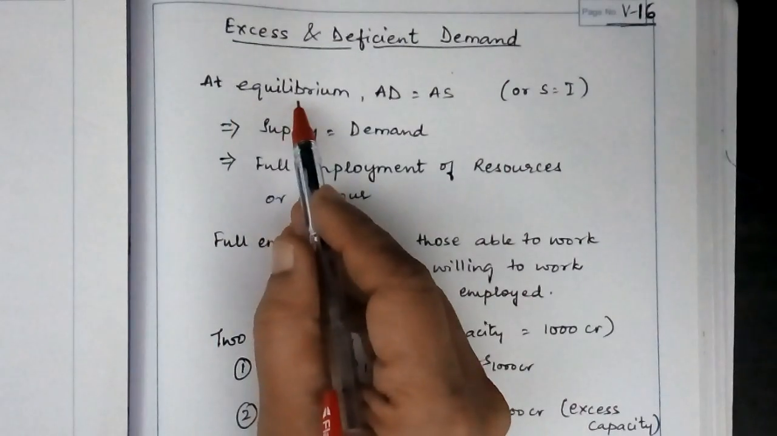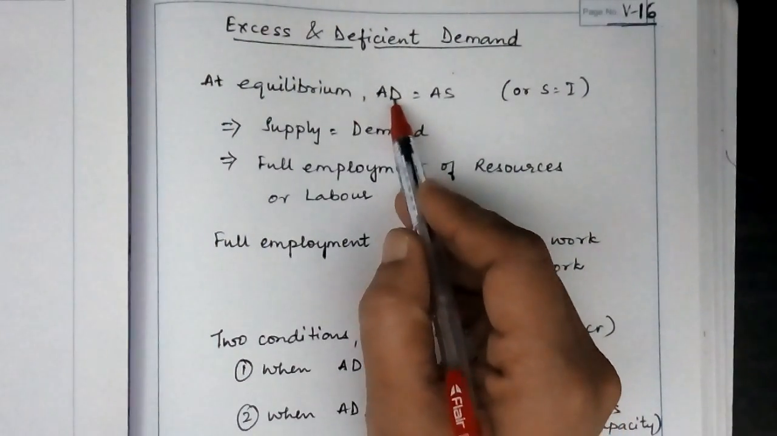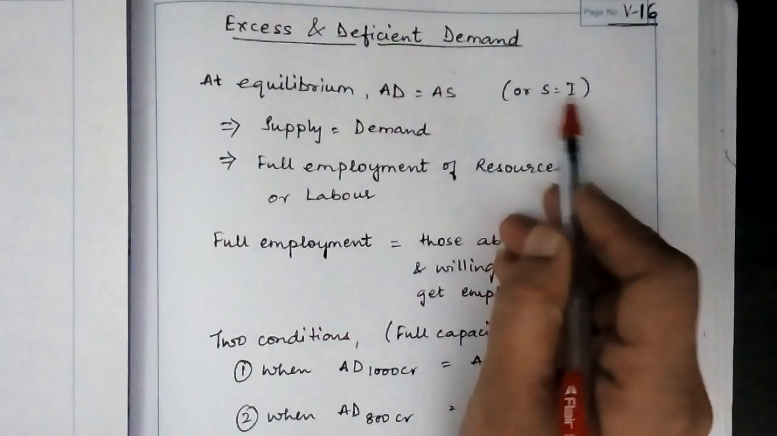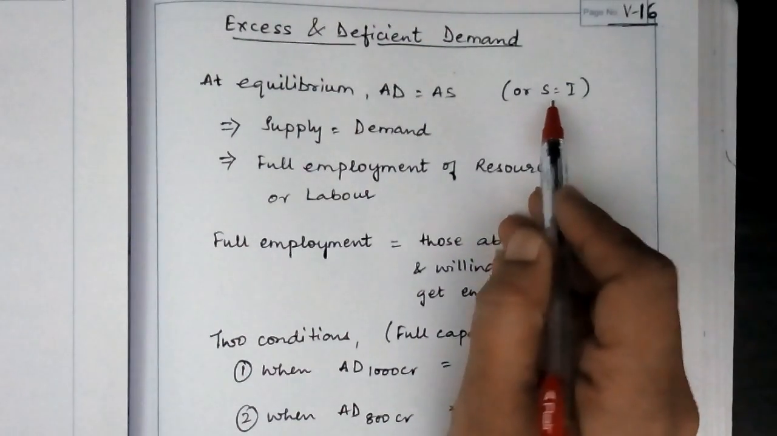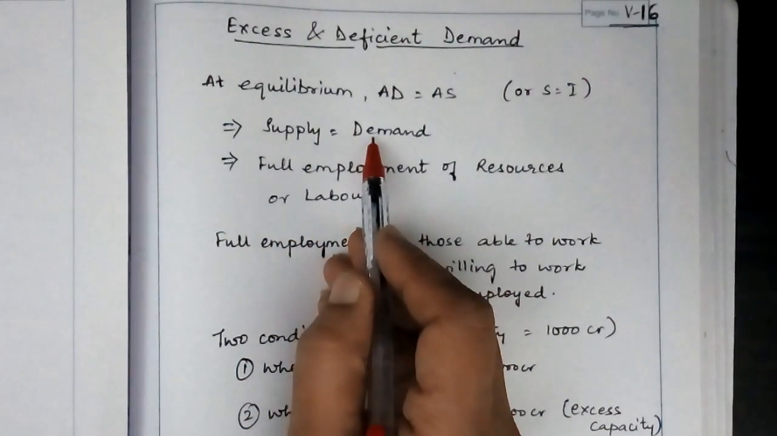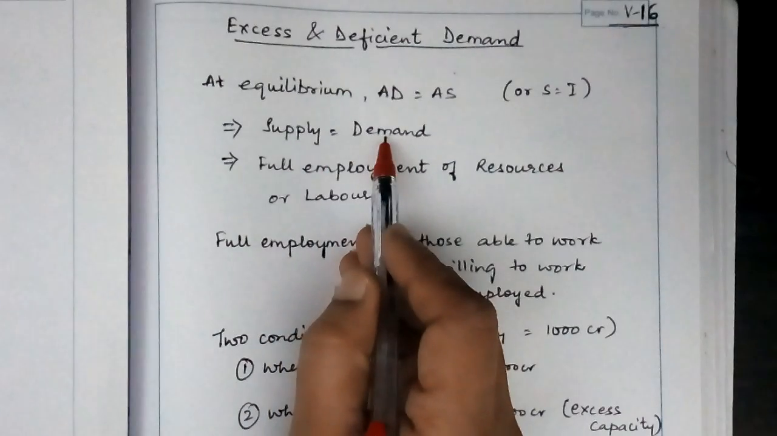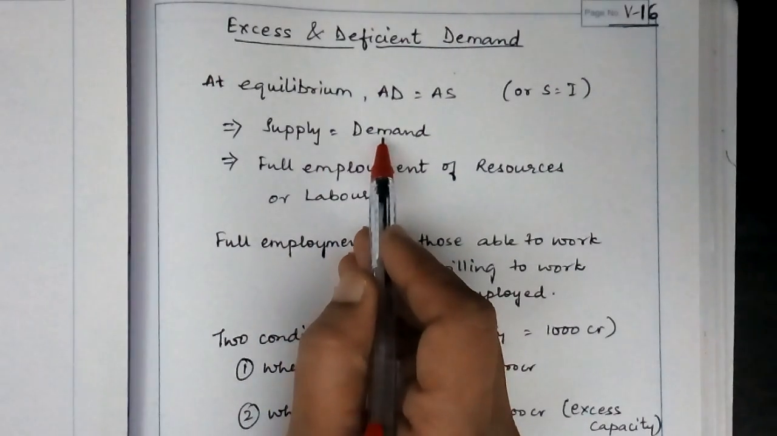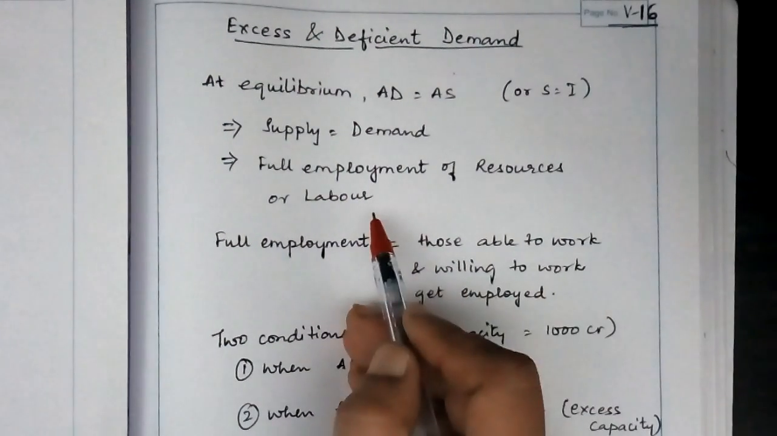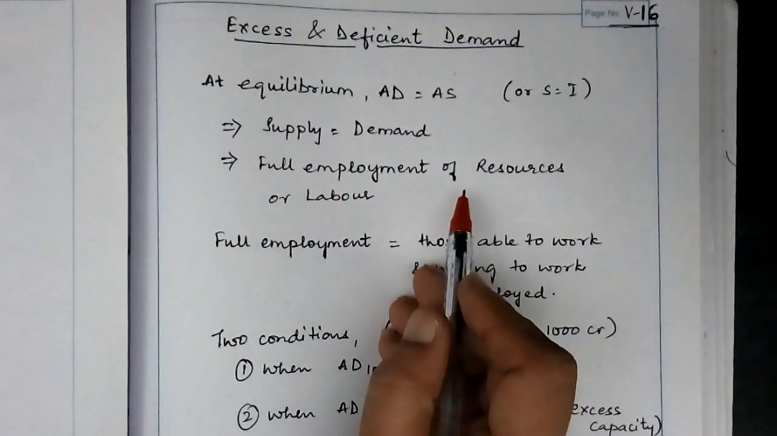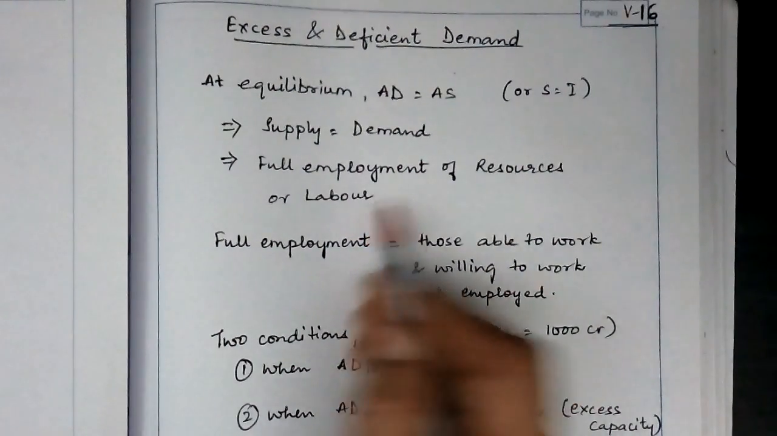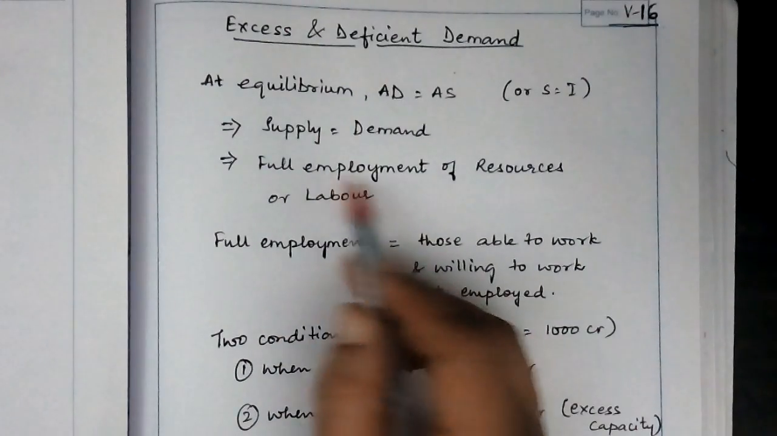At equilibrium, we have learned that aggregate demand is equal to aggregate supply, or savings is equal to investment. This implies that the supply in the market is also equal to demand. The aggregate supply is equal to aggregate demand. This implies that there is full employment of resources or labor. All the resources and all the people who want employment are employed. That is a full employment situation.